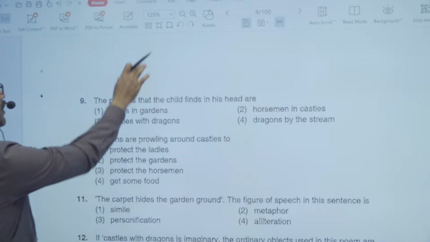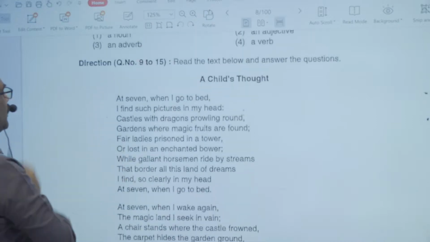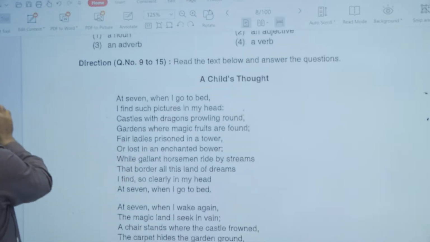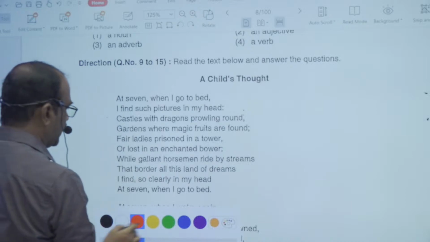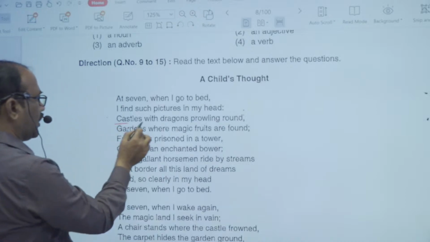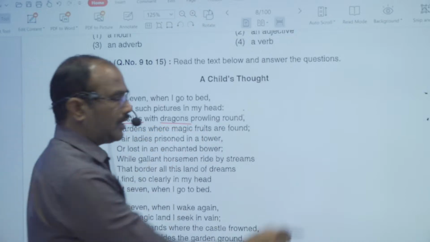And now look at the poem again. You have to read the poem again. So look at the words that are related to each other. The word castle is related with dragon.